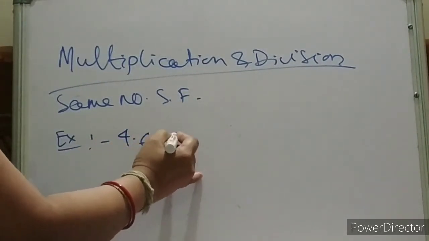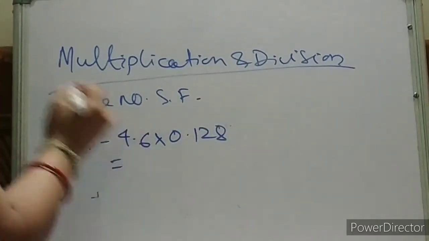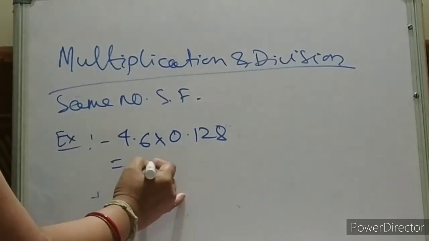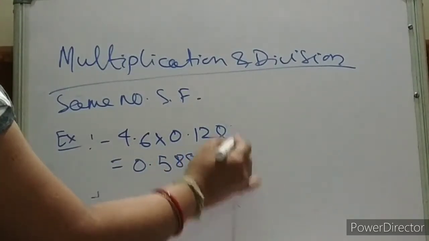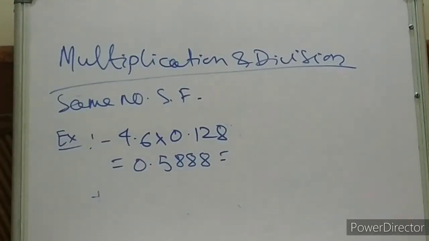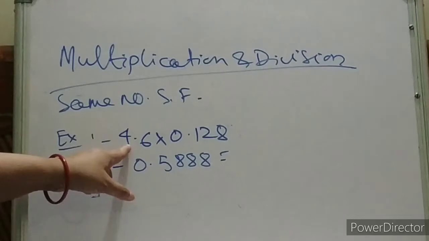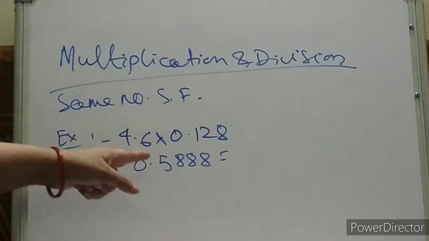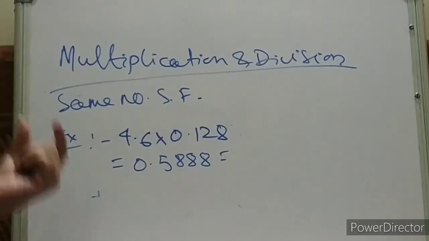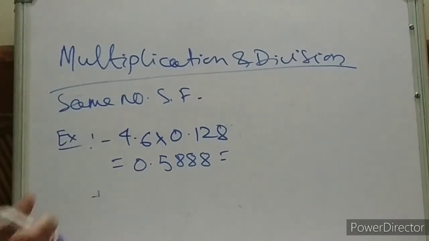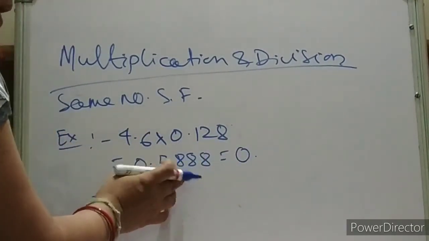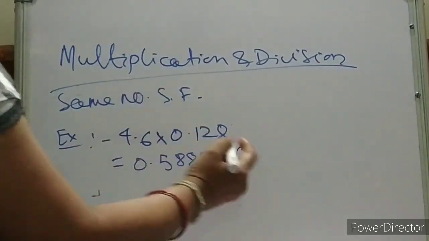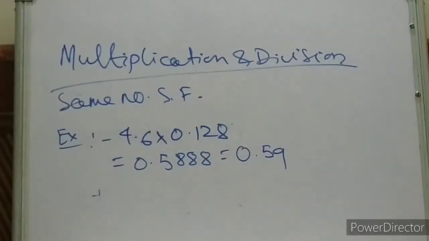4.6 into 0.128. What is the value? The value will be 0.5888. Okay. Now tell me what we should do. Here how many significant figures? 2. This is the smallest number of significant figures, so compare to this. This one has 3, here it has 2. That means our result should have 2 significant figures. So that means 0.58, but we have to round it off. Since 8 is there, we will write 0.59. Is it clear?